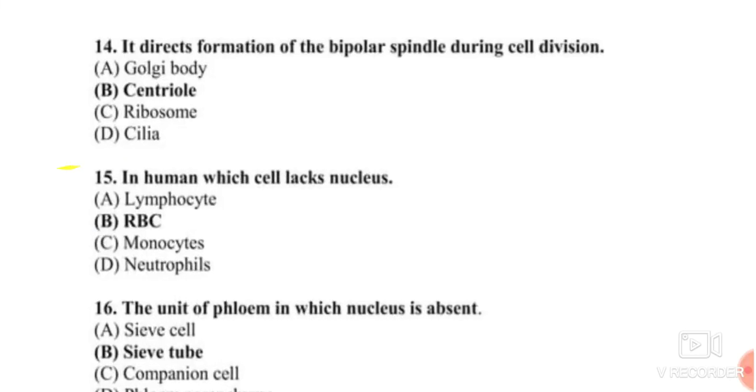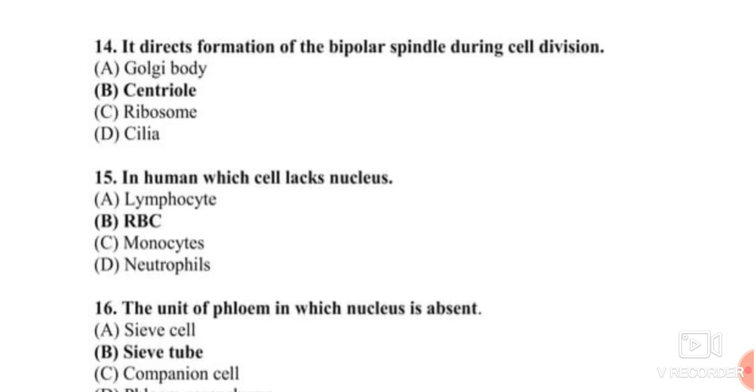Question number 40. It directs the formation of the bipolar spindle during cell division. Golgi body, ribosomes and cilia are not the correct answer for this question, because at the time of cell division, the bipolar spindle is directed by a centriole. So the correct answer is option B.